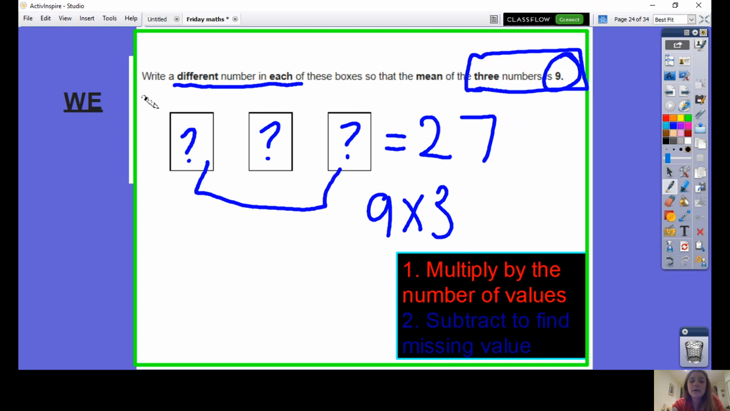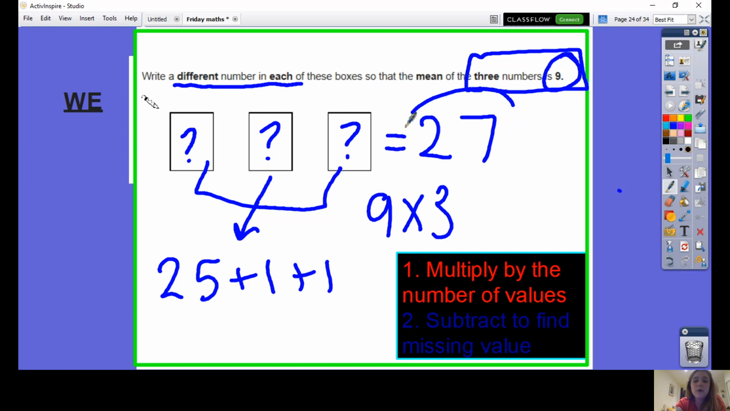That means in these 3 boxes, I needed any combination of numbers that added up to 27. That could have been 25, 1, and 1. But it could also have been any number of other options. For this one, you just needed them all to add up to the total.